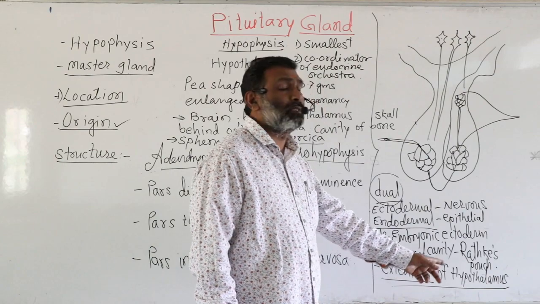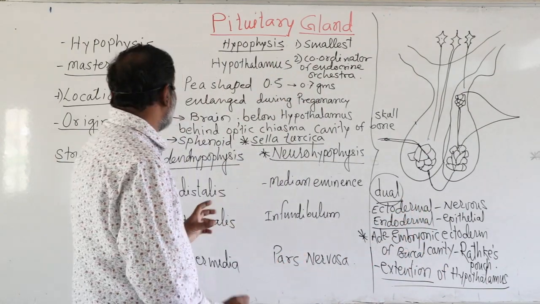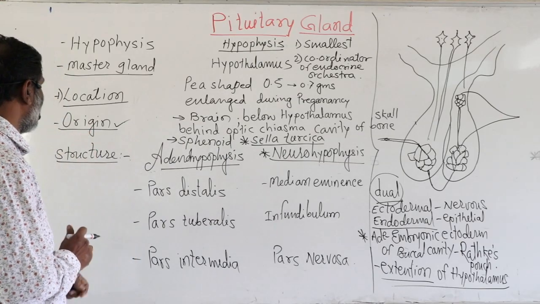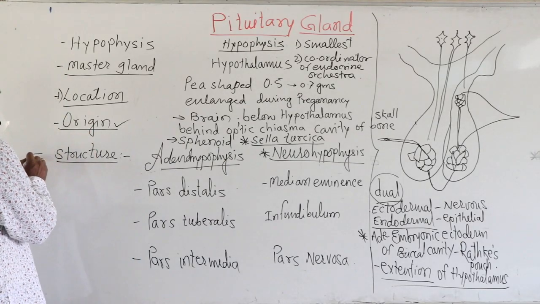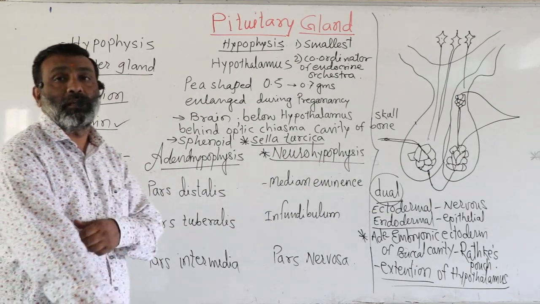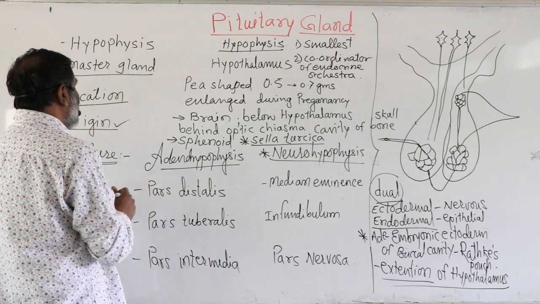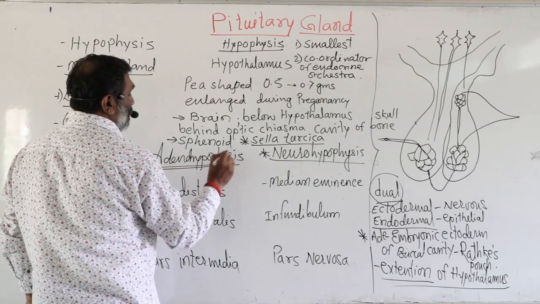The pituitary gland has two major parts, as we have seen. One of them is called the adenohypophysis, and another is called the neurohypophysis. The adenohypophysis may be called the anterior pituitary.